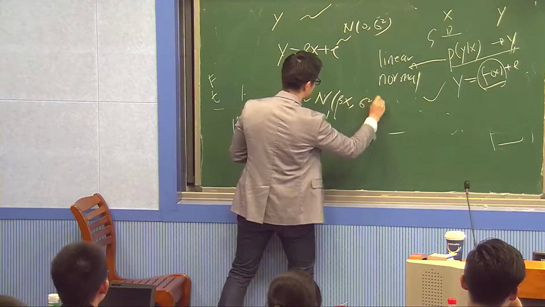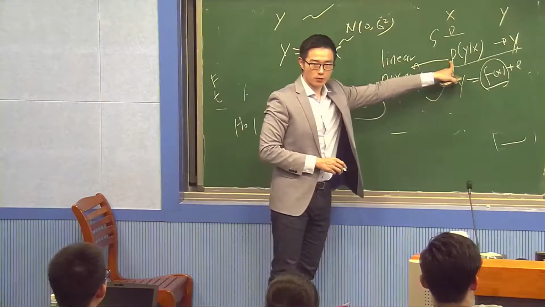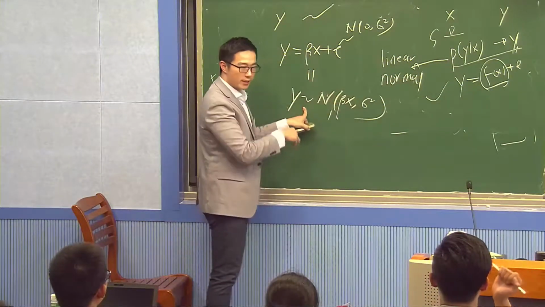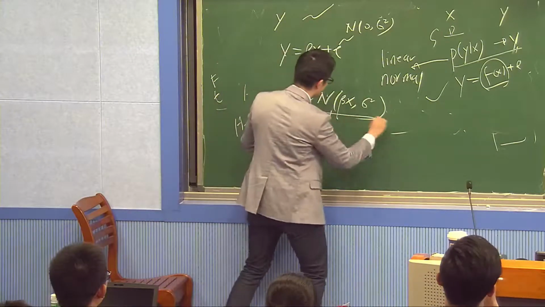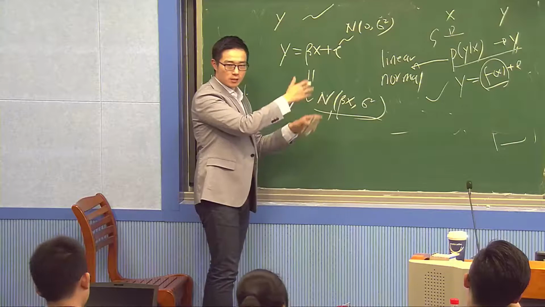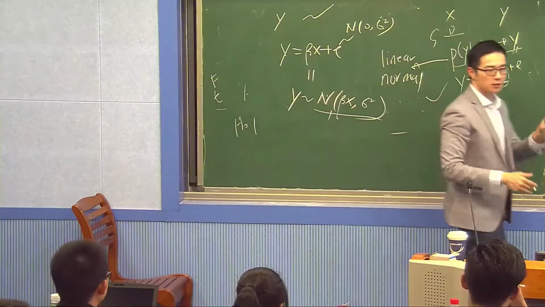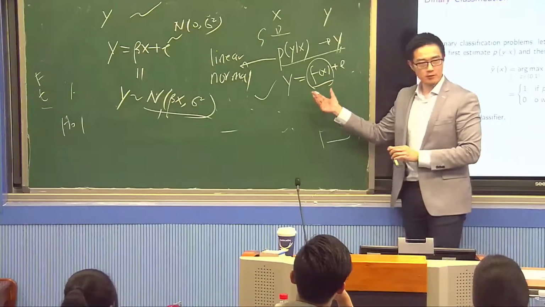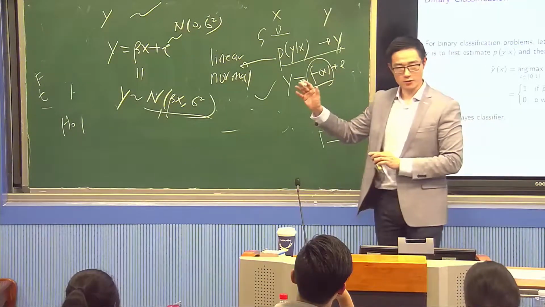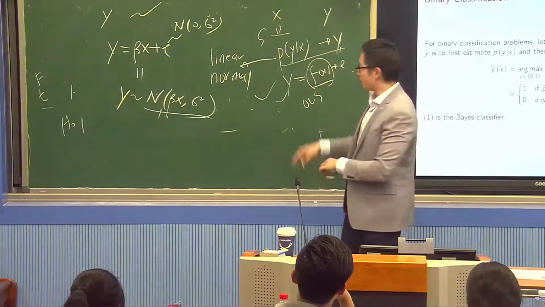So this is approach 1, where we care about probabilities. We estimate the probability of y given x first, and then we use it to do whatever we want. So this is a probabilistic model, and this is not a probabilistic model. We did both in regression, but we first did OLS, and then we talked about linear normal models.